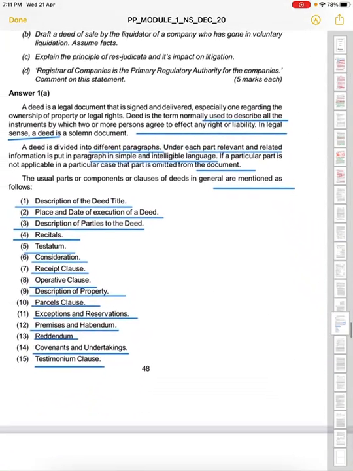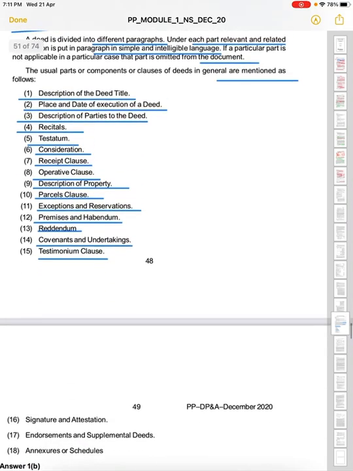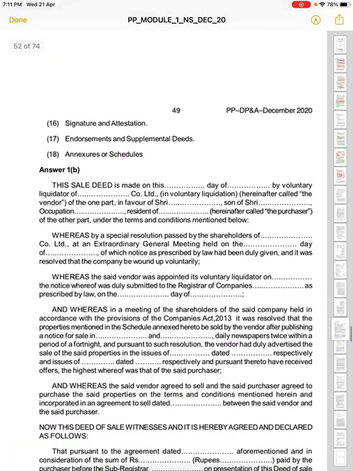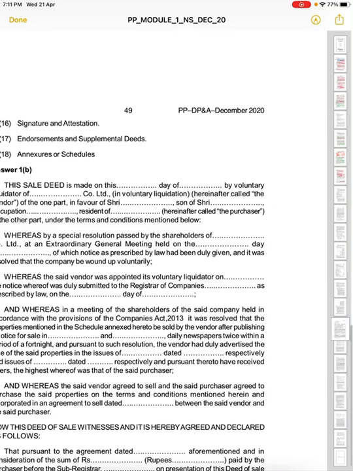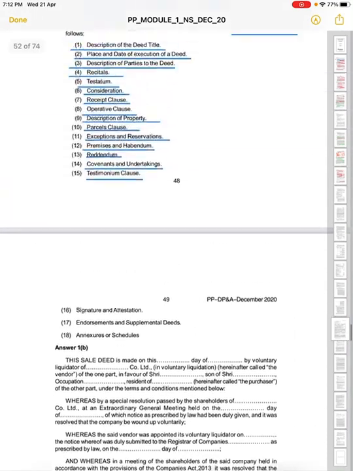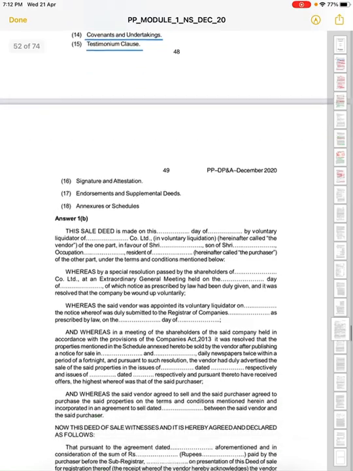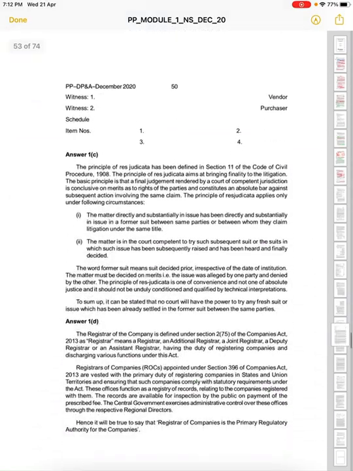Now, the principle of res judicata and its impact on litigation. What is the principle of res judicata and what is its impact on litigation? Sorry, that was the paper's question number C. Okay, let's move to question number C first, then we'll move to the B part.